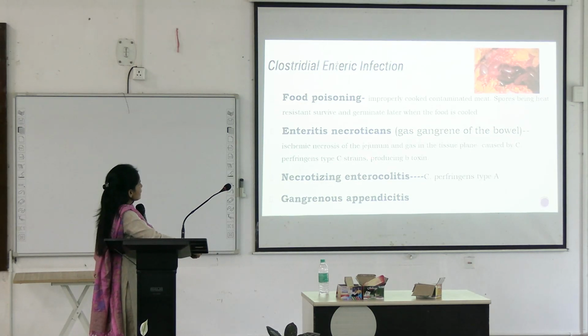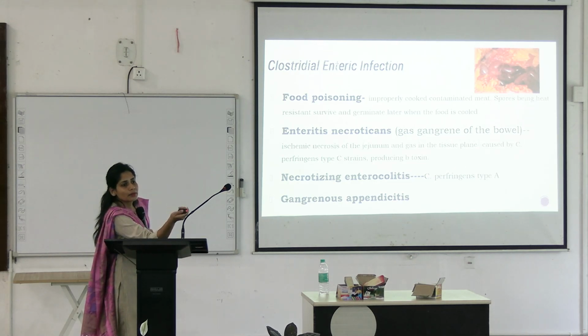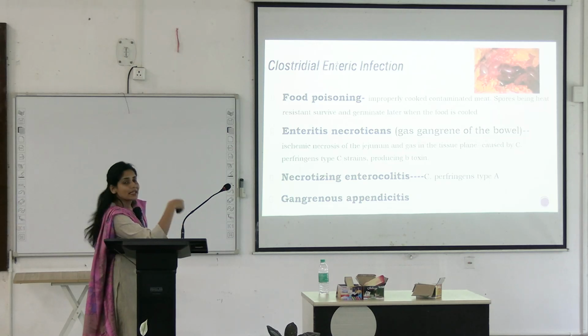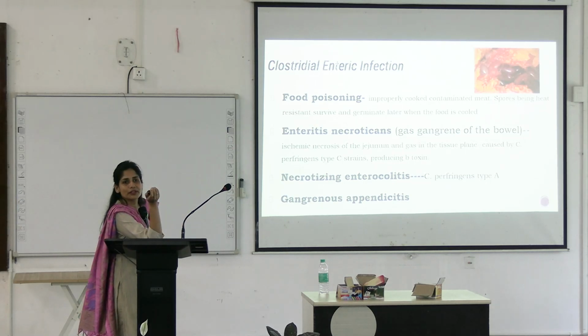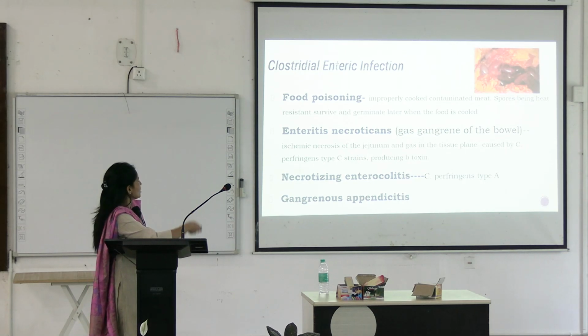Then there is necrotizing enterocolitis, which is similar to enteritis necroticans, but this one is caused by Clostridium perfringens type A, and that one was caused by Clostridium perfringens type C strain. Okay. Then there is gangrenous appendicitis. We all know what is appendicitis by now. Do we? Infection of the appendix. That was caused by Clostridium.